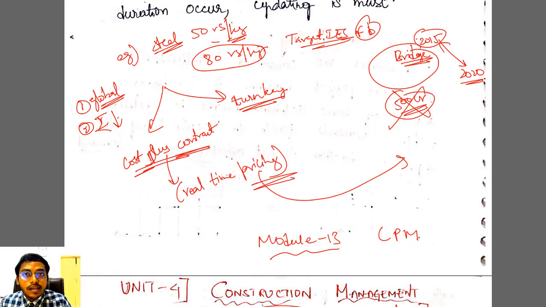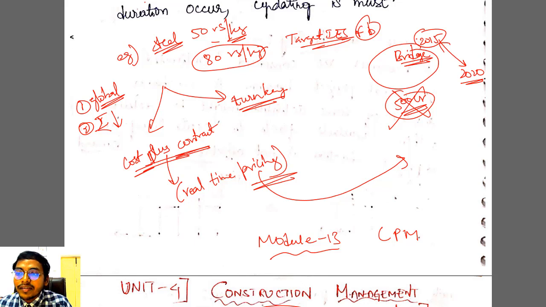What is real time pricing? He doesn't have to worry about the change in prices. The contractor is now fully free. He doesn't have to worry much. So whatever rate has changed, the owner has to pay him. These types of contracts are called cost plus contracts. Okay, everything is clear, right?